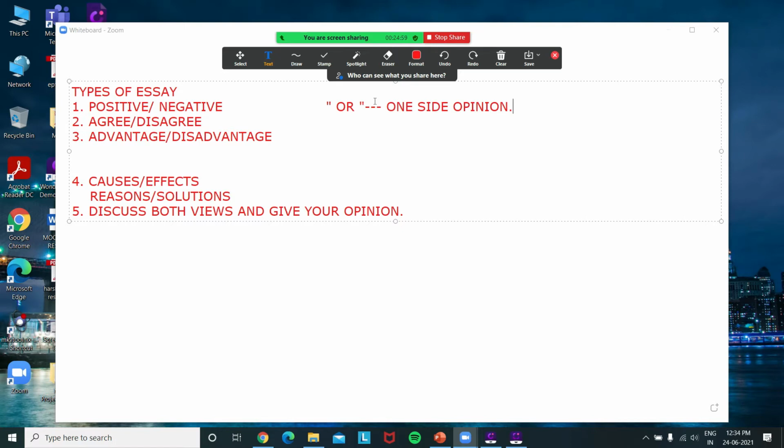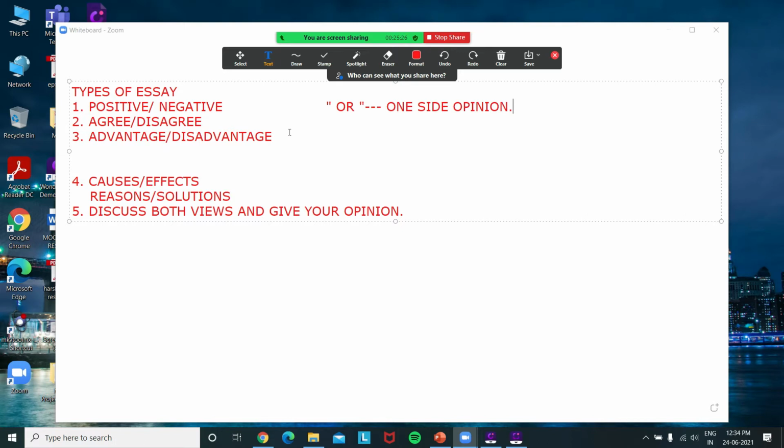But when I give this partial opinion, there are chances that I might contradict my own answer. So whenever I contradict my answer, my band score will definitely be deducted. So that's why it is preferred not to go with a partial opinion and always go with a one-sided opinion when a question like "or" is asked, and among the two you have to choose one.